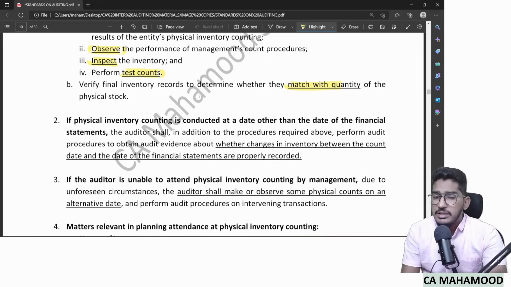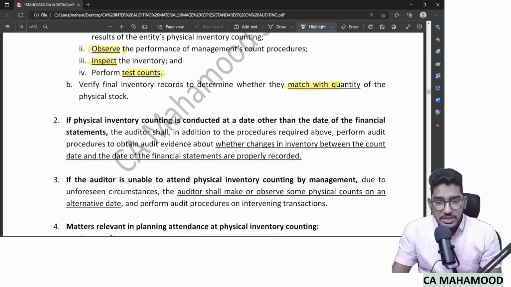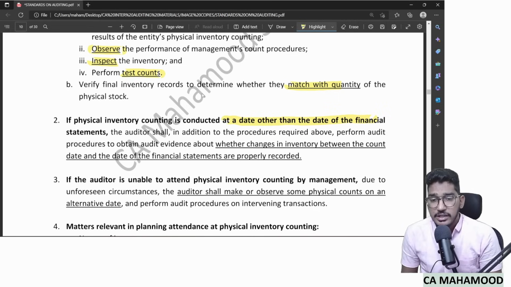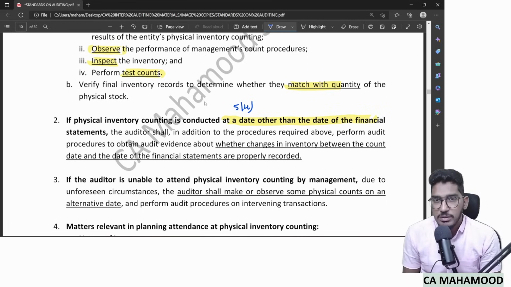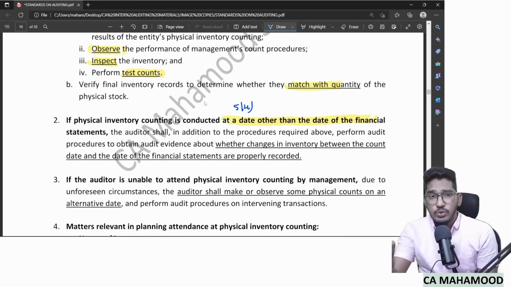Sometimes what will happen is the management will do physical verification, but not as on the balance sheet date. They will do it at a date other than the date of the balance sheet. Most of the companies will do it as on balance sheet date, but some clients might do the physical verification on a date other than the balance sheet date. Assume that your client company is doing verification on 5th of April, 5 days after the balance sheet date. Then also you have to attend.